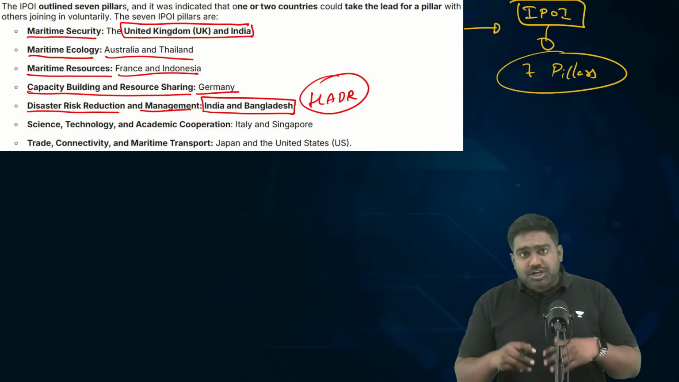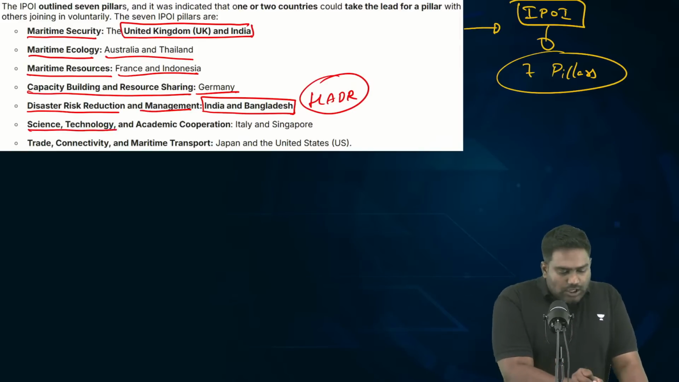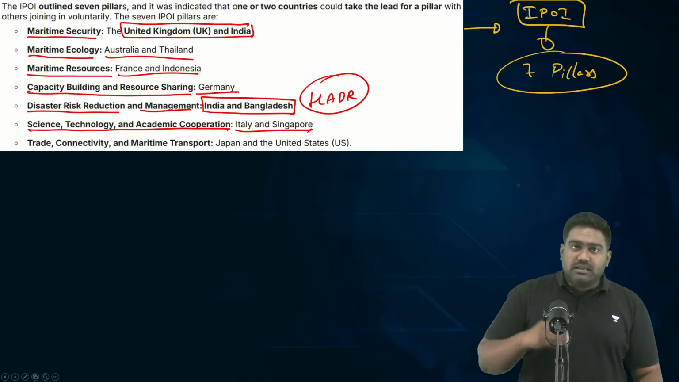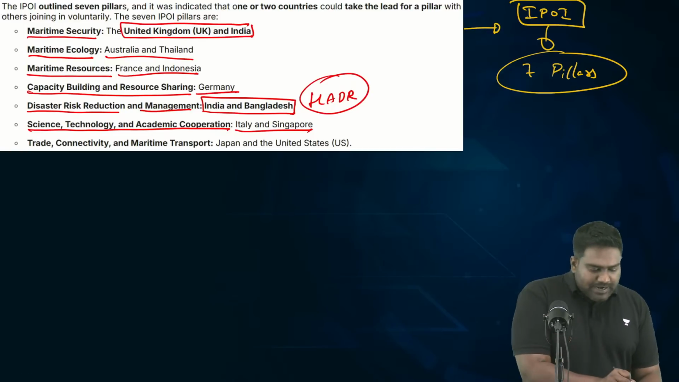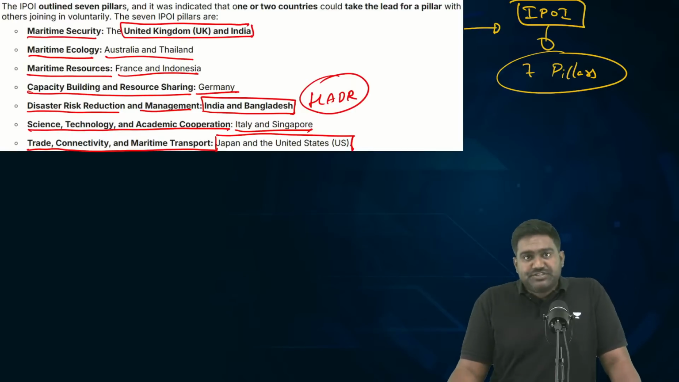So, India and Bangladesh are leading this pillar on disaster risk management. Science, technology, and academic cooperation involves Italy and Singapore. They are the leaders of this pillar. Trade, connectivity, and maritime transport are led by Japan and the US.